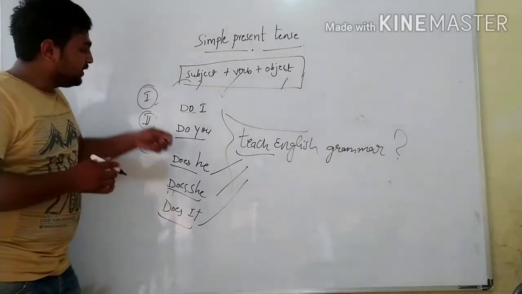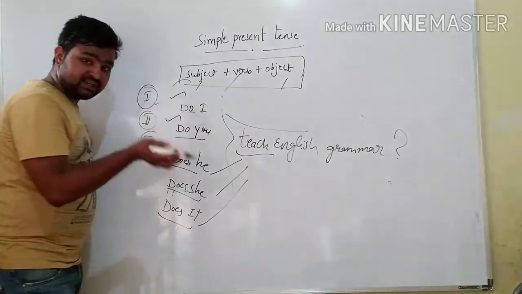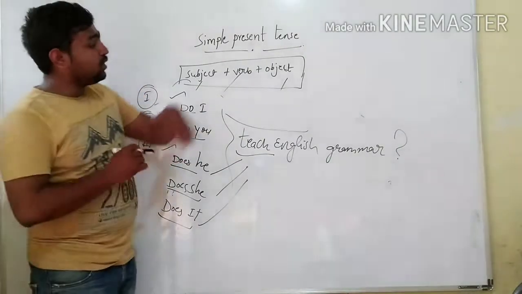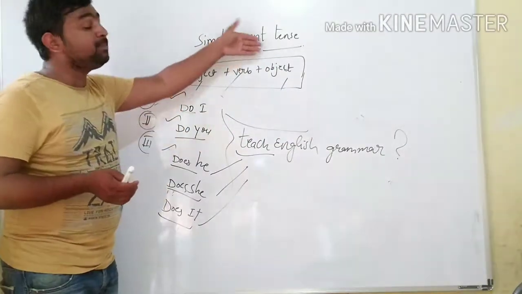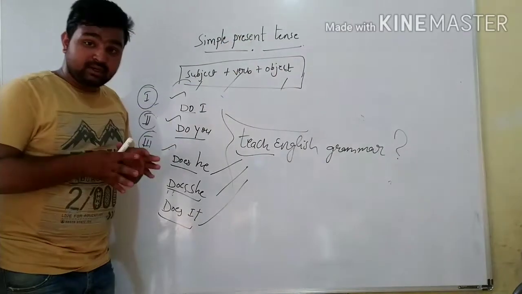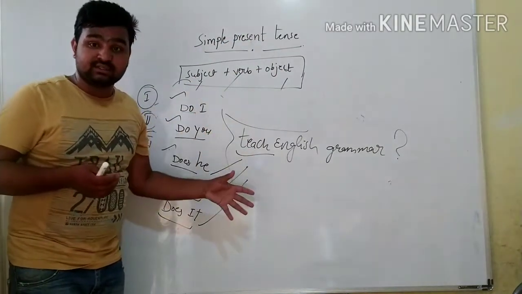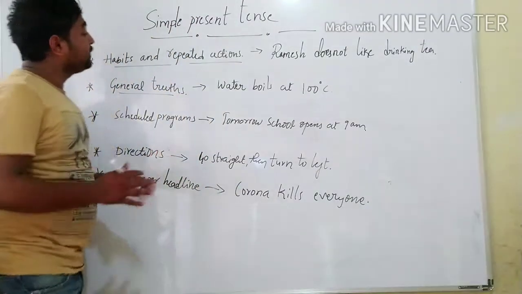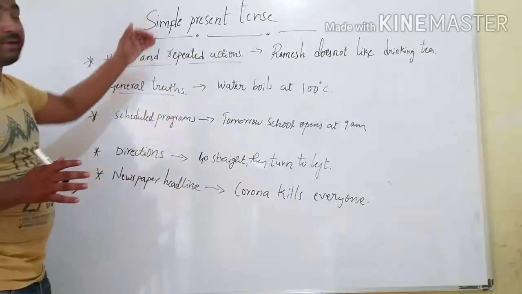In this we have discussed how to make an affirmative sentence, how to make a negative sentence and how to make an interrogative sentence. Okay, so next we have to discuss the functions of simple present tense, right? Simple present tense we can use in different situations. Let's discuss about that. Okay, see, these are the main functions of simple present tense, right?